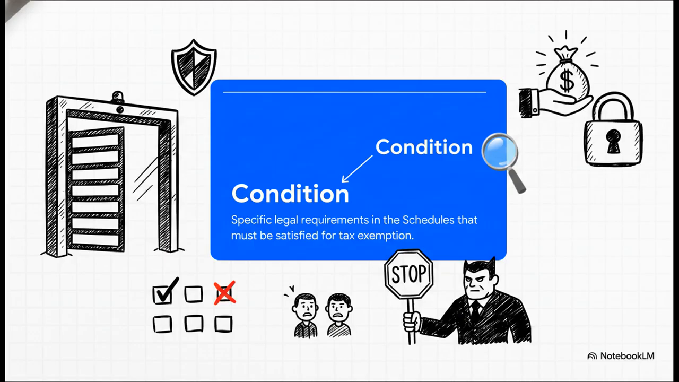The conditions are effectively the gatekeepers of Section 11, or you could even call them the villains. They're designed to catch anyone trying to misuse the exemption. If you want the benefit, you have to play by their rules. Keep that logic in mind for your exams.